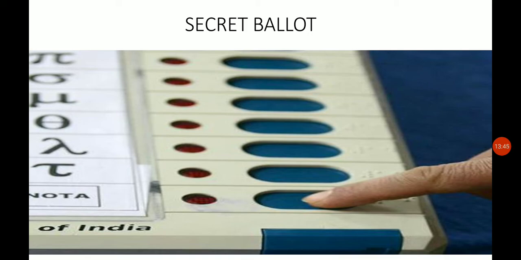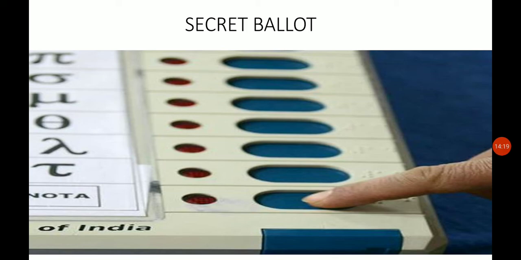You can understand that the term ballot referred to a small ball used by a voter in an election, a white ball for support and a black ball to oppose. Each voter had to put one ballot in the ballot box, which is how it used to be in the previous time, but now it has become an electronic machine. That is, we have the EVM, the electronic voting machine, where the symbols are put on, and we have to press the button for the person we like.